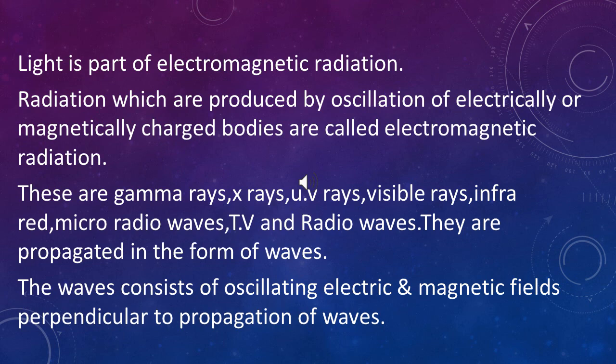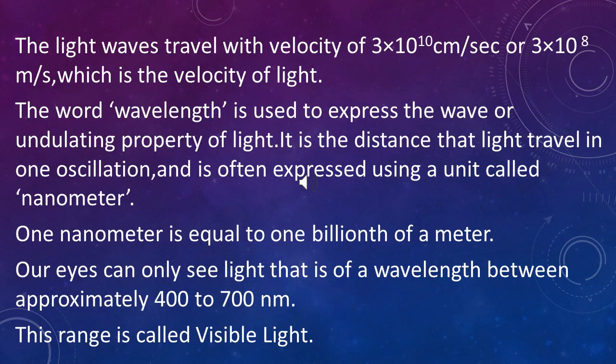Light is a part of electromagnetic radiation. Radiations which are produced by oscillation of electrically or magnetically charged bodies are called electromagnetic radiations. These are gamma rays, X-rays, ultraviolet rays, visible rays, infrared, microwaves, TV and radio waves. They are propagated in the form of waves. The waves consist of oscillating electric and magnetic fields perpendicular to the propagation of waves. Light waves travel with a velocity of 3 × 10^10 centimeters per second, or 3 × 10^8 meters per second, which is the velocity of light.